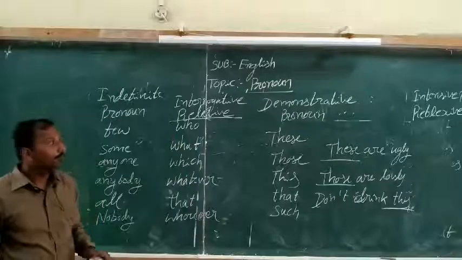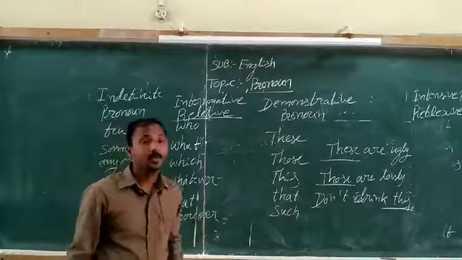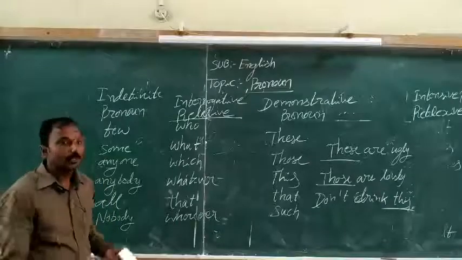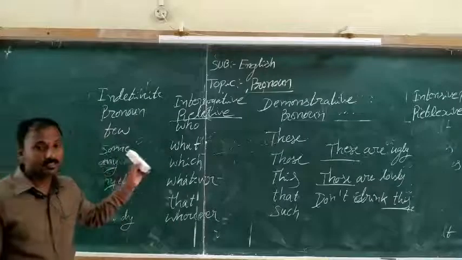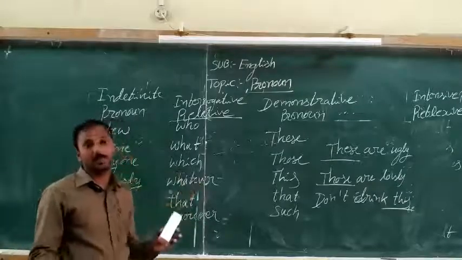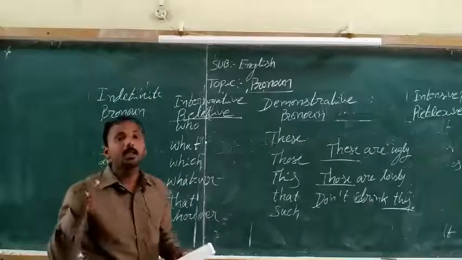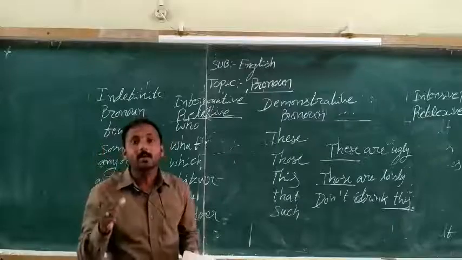So now these are all the kinds of pronoun, and once again I repeat all the kinds of pronoun. Personal pronouns are first person, second person, and third person pronouns. And in the subjective case, we use I, we, you, he, she, it, they.